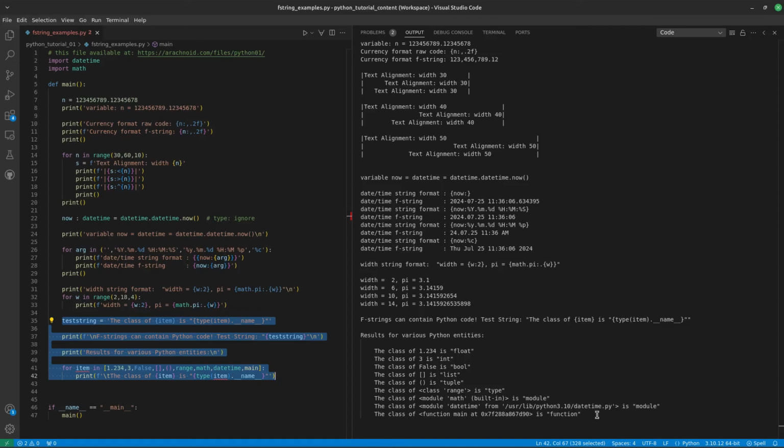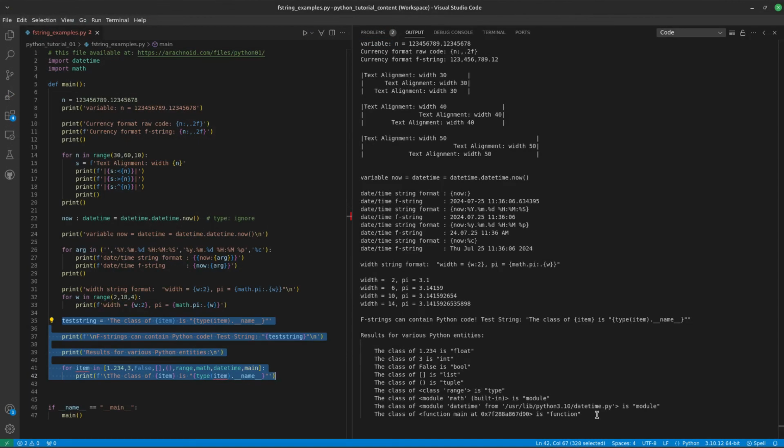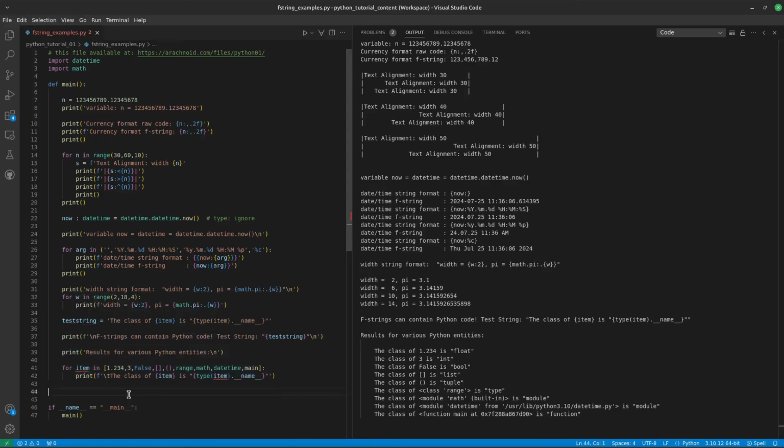Notice about this example that A, I have strict Python type checking enabled, and B, the type checker can't decide what type to assign to my eclectic list of Python types. This means one can't always make the type checker happy. F-strings are a relatively new, powerful Python feature, one that makes older formatting methods seem crude.